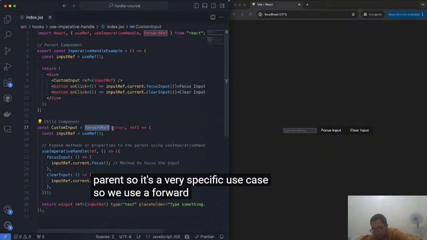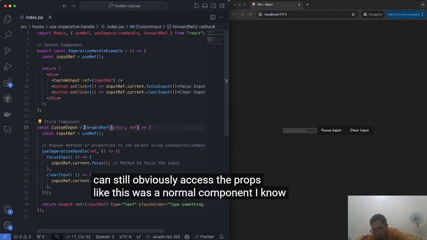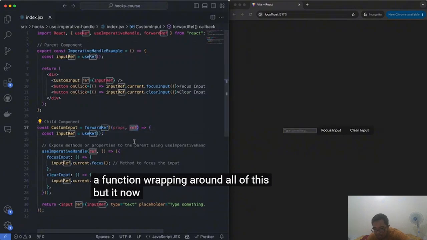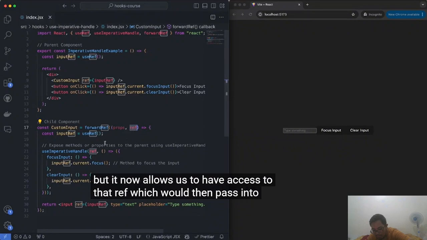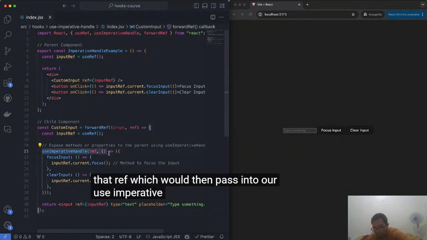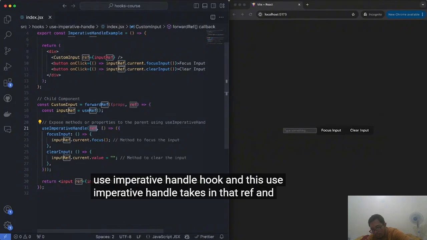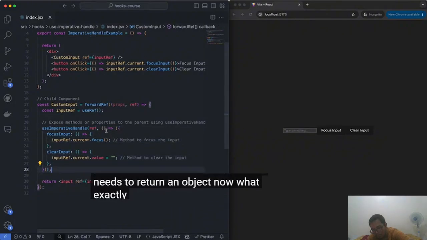So we use a forward ref for that, and we can still obviously access the props like this was a normal component. I know it looks a bit different because we have a function wrapping around all of this, but it now allows us to have access to that ref, which we then pass into our useImperativeHandle hook. And this useImperativeHandle takes in that ref and returns back a callback function that needs to return an object. Now, what exactly is that object?